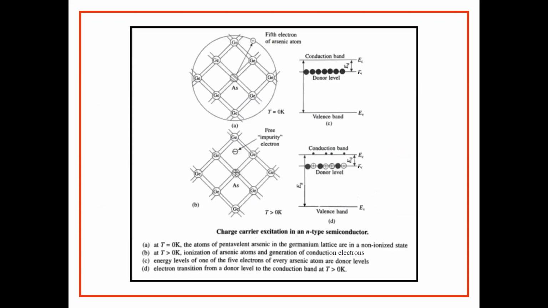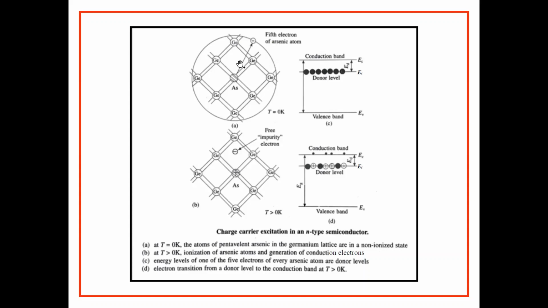At T equal to 0 K, the pentavalent arsenic atoms in the germanium lattice are in a non-ionized state. At T greater than 0 K, ionization of the arsenic atom will take place and conduction electrons are generated, because this fifth electron is very far from the nucleus, since it is in the outermost orbit, and it is loosely bound.